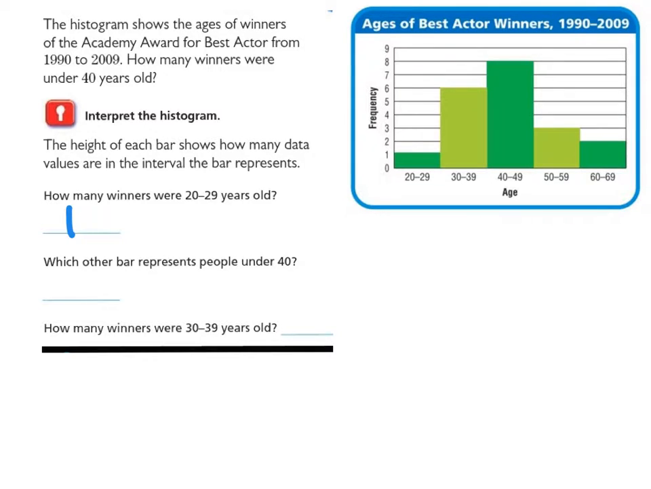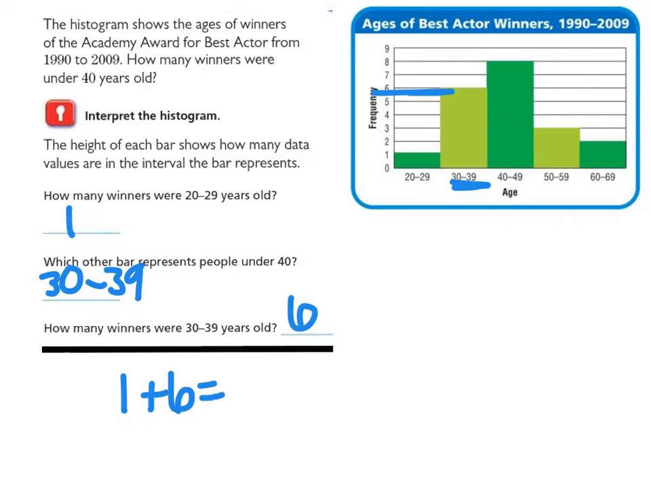Which other bar represents people under 40? Can you see? Right here. This is the other bar that represents the people under 40. And how many winners are 30 to 39? Looks like 6. Oops, let's put 30 to 39 on here. Sorry, fill this out as we go. So in order to find out how many were under 40, looks like we had 1 that was 20 to 29, plus 6 that were 30 to 39, equals 7 winners under the age of 40.